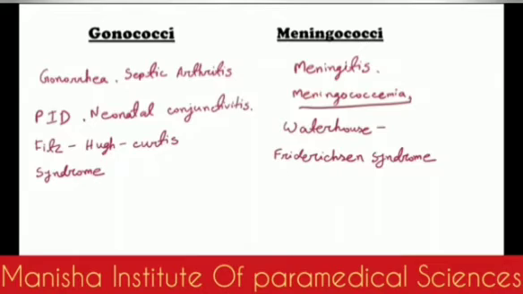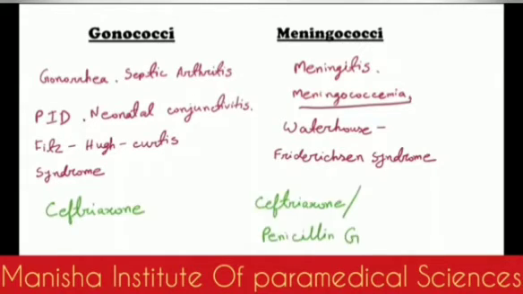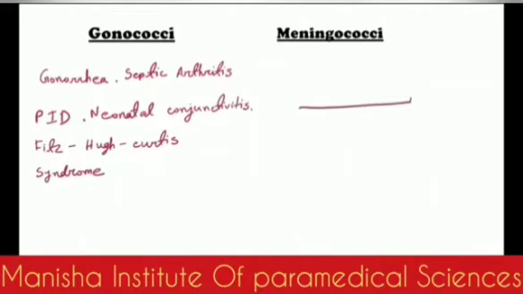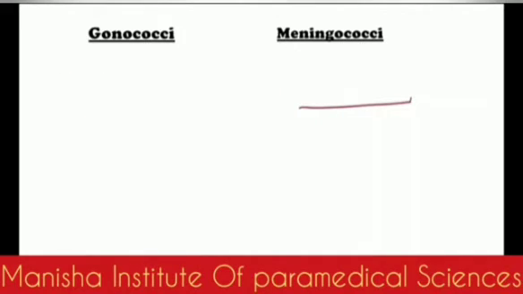After knowing about the diseases they cause, let's have a look at the treatment. Gonococci is treated with a third generation cephalosporin like ceftriaxone. Meningococci is also treated with ceftriaxone, and it can also be treated with penicillin. So these were the differences between the gonococci and meningococci.